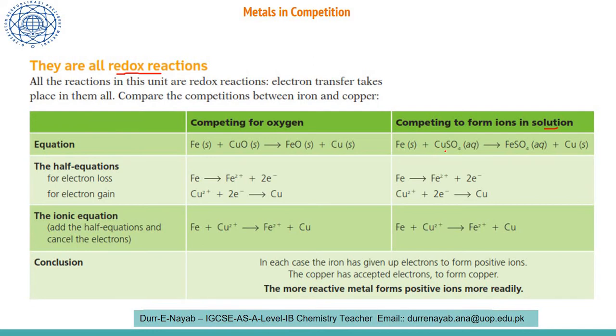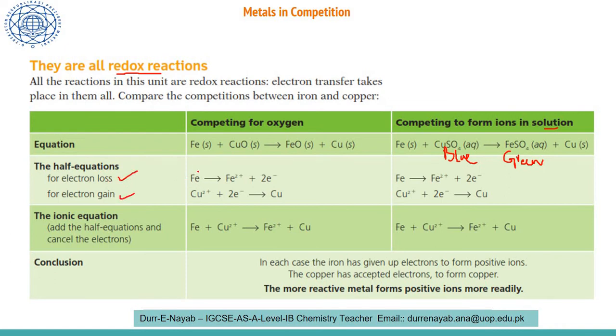It replaces the copper with iron sulfate. The solution was blue in color, and now the solution color has changed into green. So this gives us an idea that iron is more reactive than copper, and copper is changed into metallic copper in a solid form. Now if we study their half reactions, half equations, this is for the electron loss and this is for the electron gain.